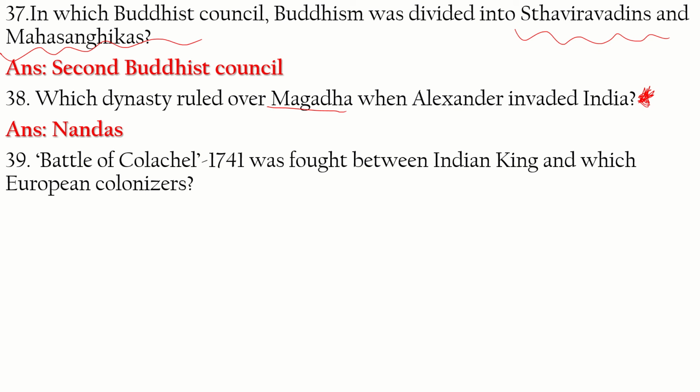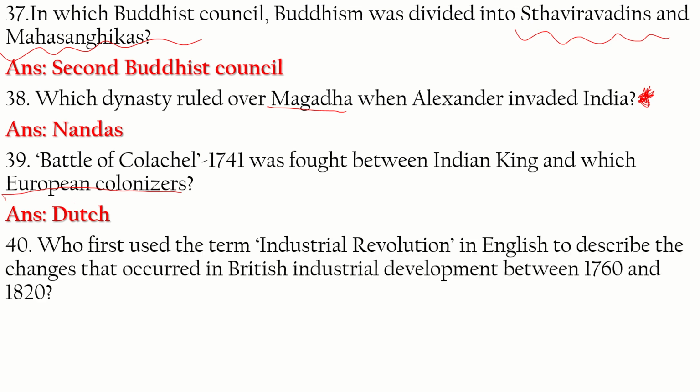The Battle of Colachel in 1741 was fought between an Indian king and which European colonizer? We want to know the European colonizers here, not the Indian king. It was fought between the Indian king and the Dutch.